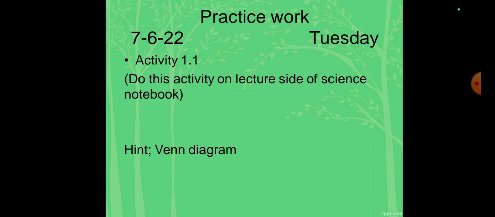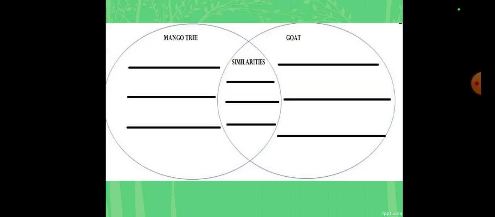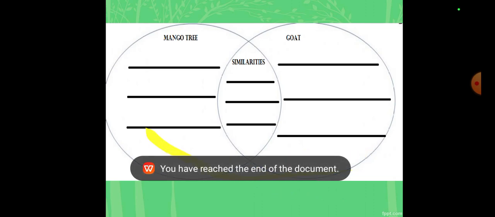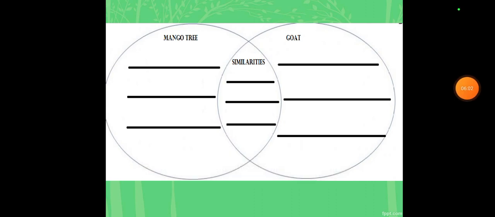Okay, practice work, you can do this activity on the lecture or side of your science notebook. If you want a hint, it's a Venn diagram. Basically you have to tell me the difference between a mango tree and a goat. You would be thinking, what is the difference between a mango tree and a goat? Now here the main thing is that a mango tree is a plant and a goat is an animal.